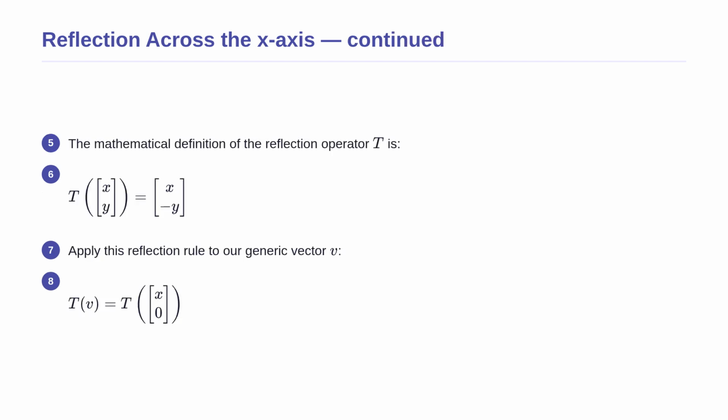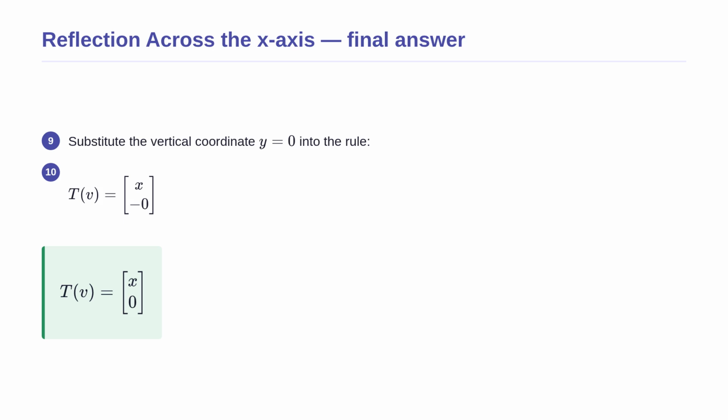Continuing with our example, we need to apply our transformation to the vector we just defined. The mathematical rule for our reflection operator T takes any general vector with coordinates x and y, leaves the horizontal x coordinate completely unchanged, and multiplies the vertical y coordinate by -1. This effectively flips the vector upside down across the horizontal axis. Now, we will apply this exact reflection rule specifically to our vector v from the x-axis, substituting our specific coordinates into the transformation function. Let us finish the calculation.